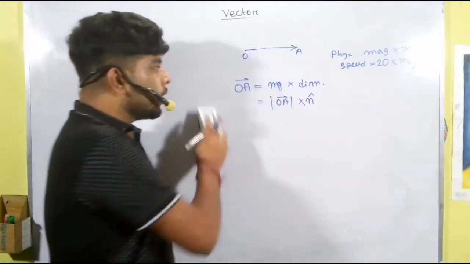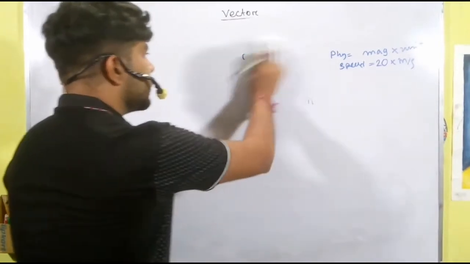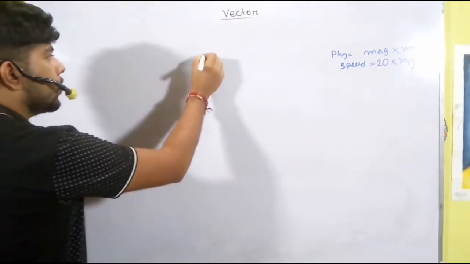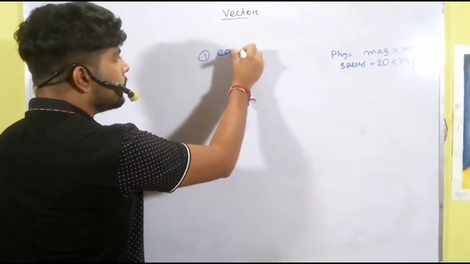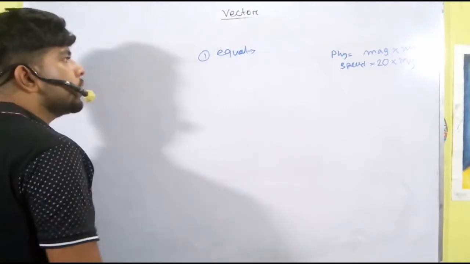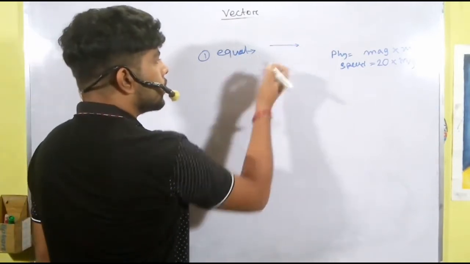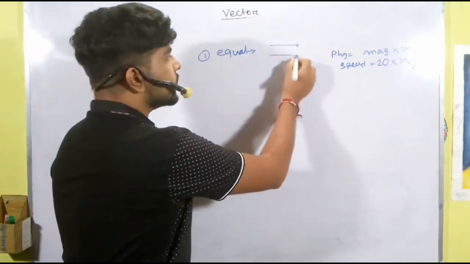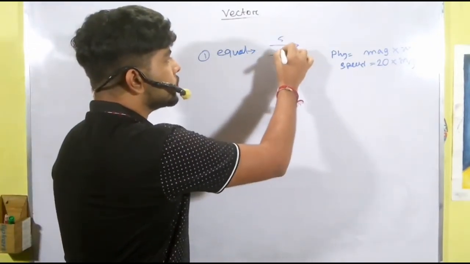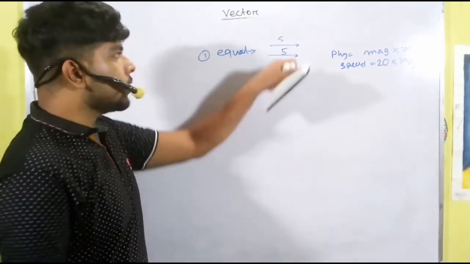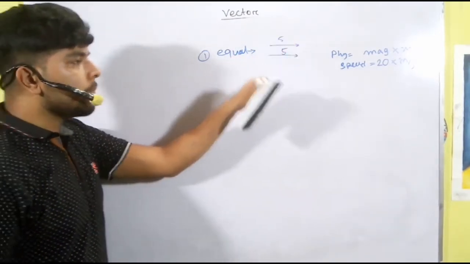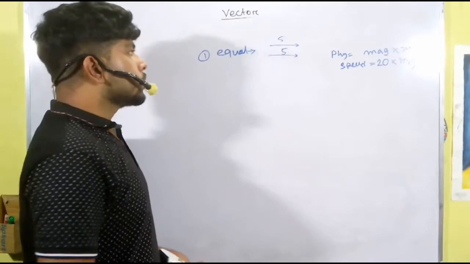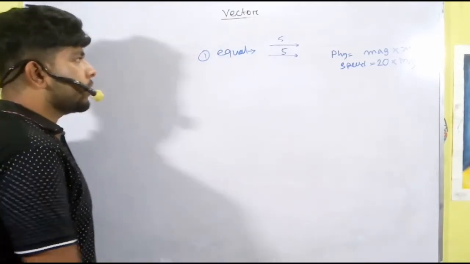Okay, so let's see some different types of vectors. First is equal vector. Two vectors are called equal vectors if the magnitude of the two vectors is the same and the direction is also the same.